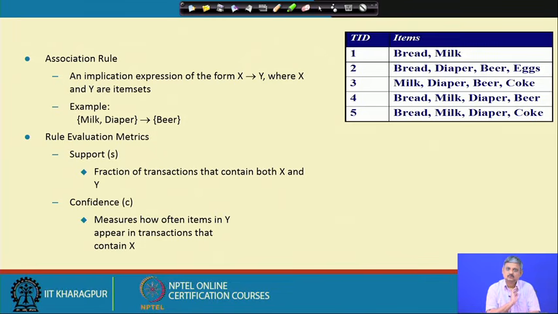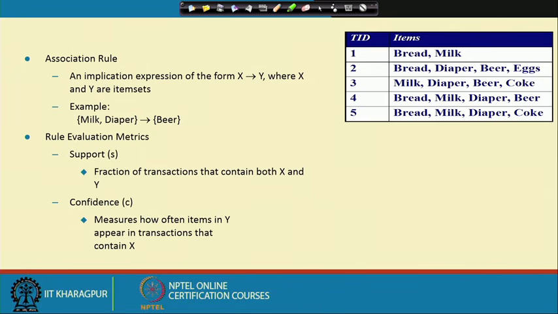We say that in order for this particular association rule, X associated with Y, to be valid, two conditions have to be satisfied. One is that both X and Y have to be frequent item sets.